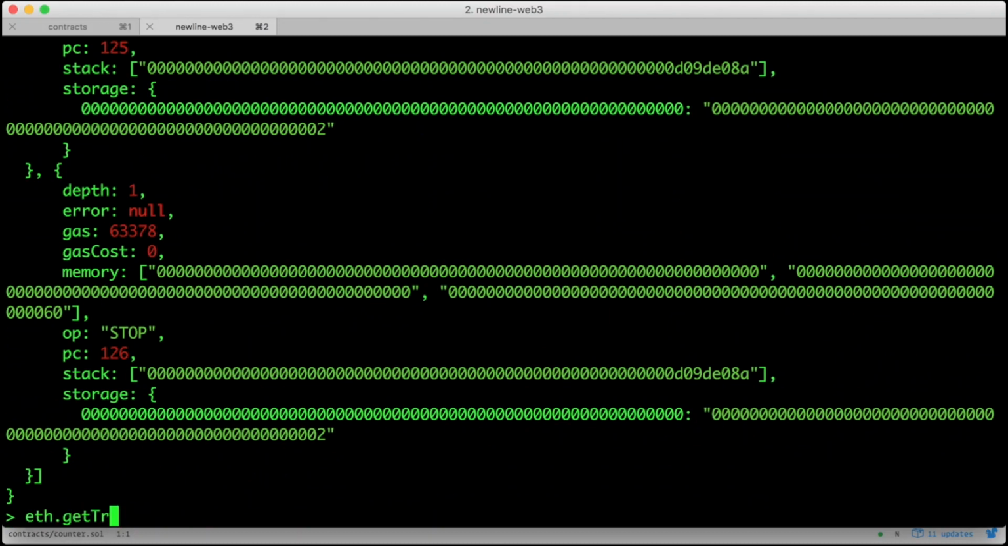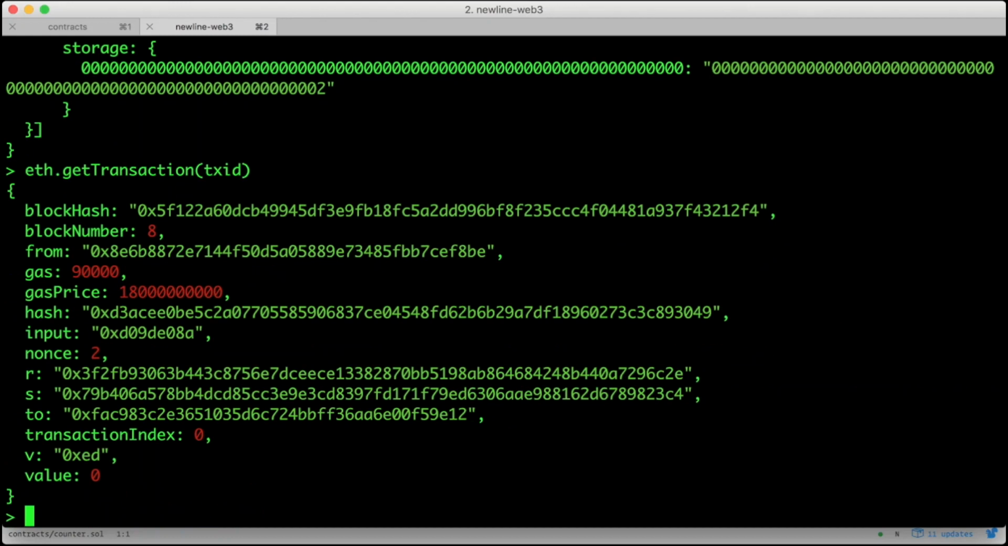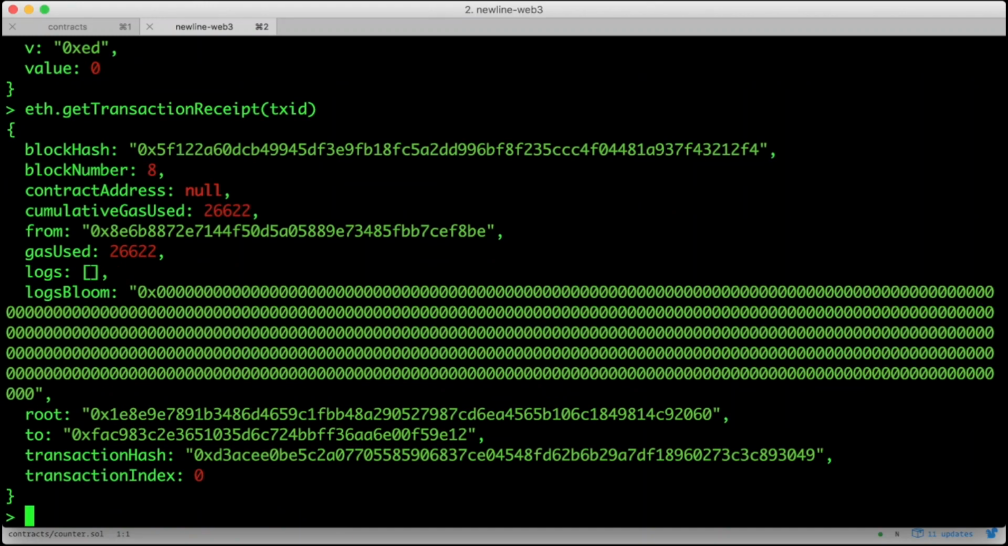You can also call eth.getTransaction or eth.getTransactionReceipt. This might output quite a few logs, but you can just check for any errors for now. Of course, this is a simple contract with a simple application. The next thing we're going to do is bring the interface to this contract into our web browser.